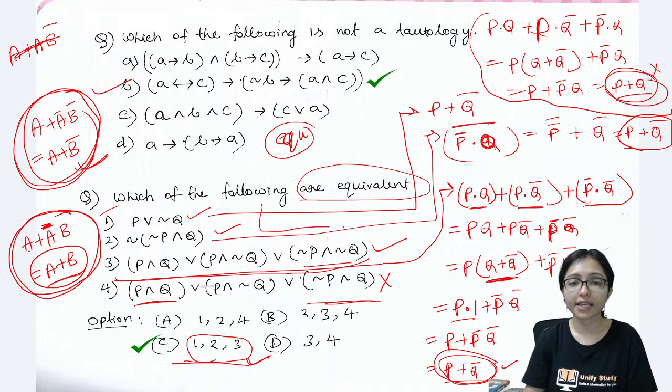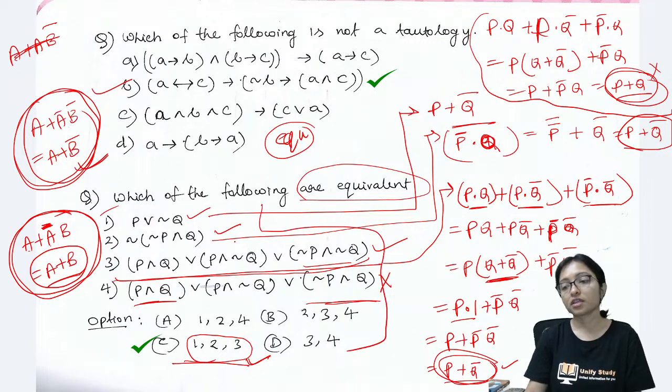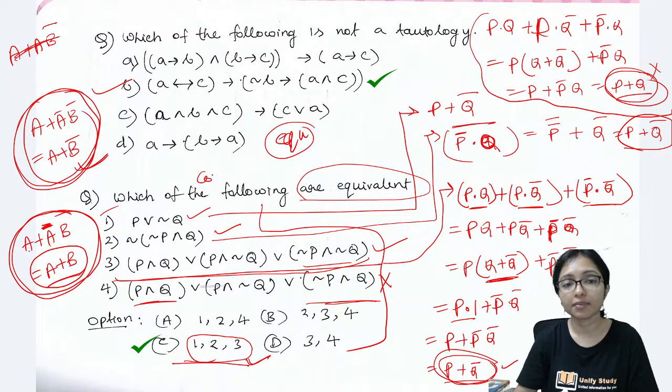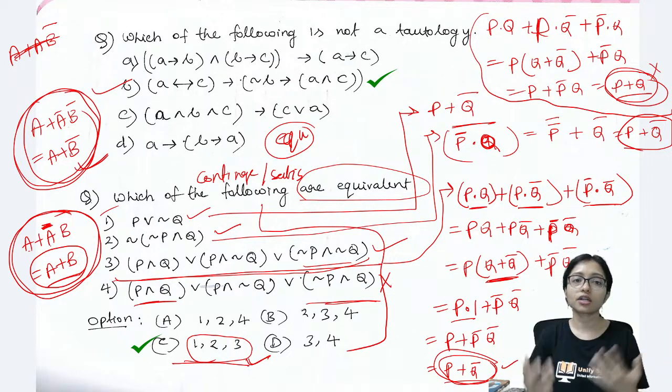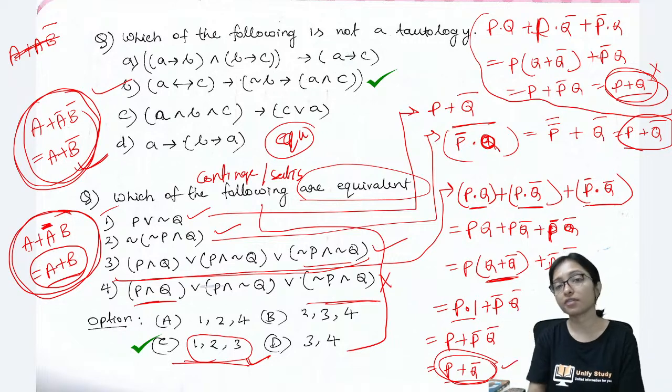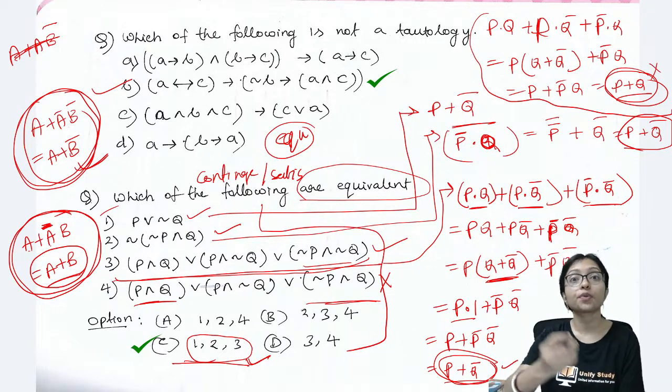So these expressions are ultimately contingency or satisfiability, right? This is not a tautology, this is not a contradiction, because it is not giving you 0 or 1, it is giving you an expression in terms of variables.